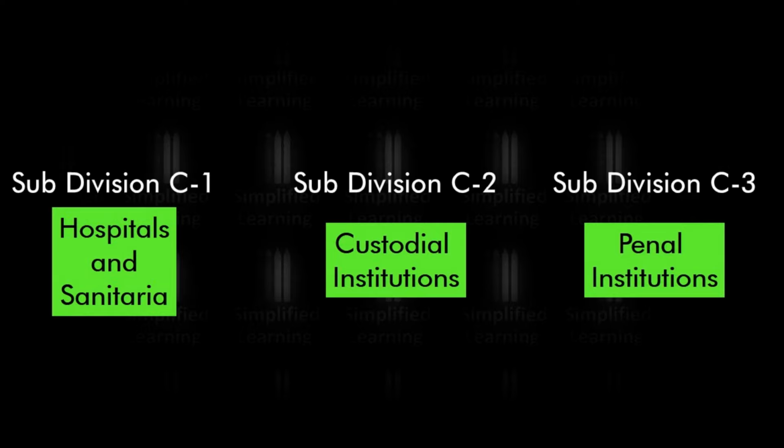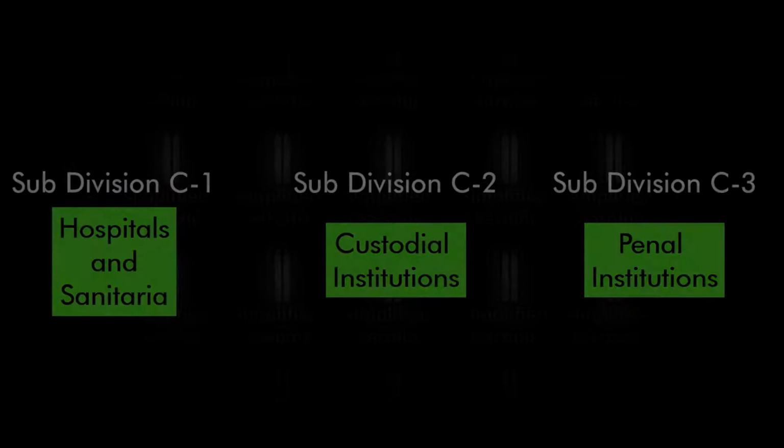The subgroup C3 covers buildings such as jails, reformatories, prisons, mental asylums, etc., where a person is detained and his or her liberty is restricted. Corrective treatment, punishment or isolation are the activities that are conducted on the inmates in this building.